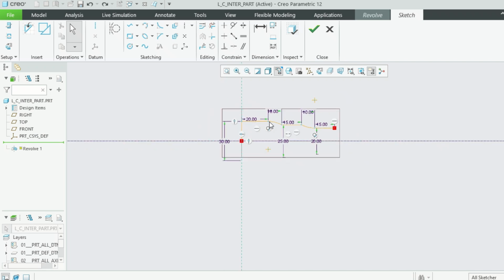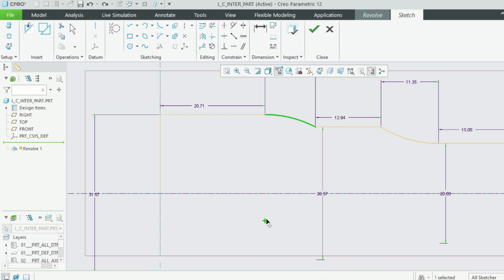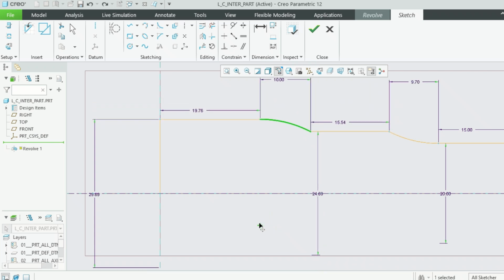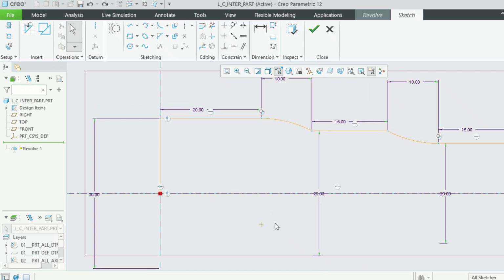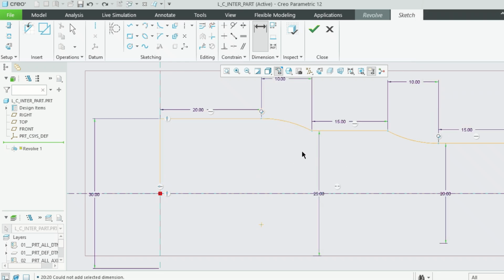Right. But if you constrain all these dimensions, see, it will disturb the entire model. We have to set this dimension to this and undo it. This radius, how is it coming?